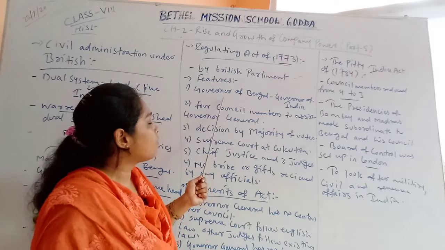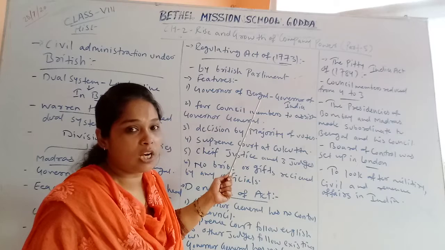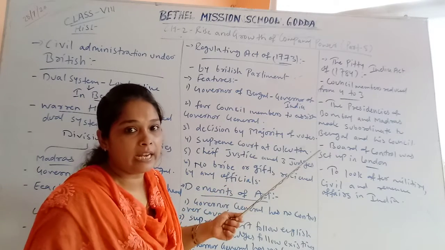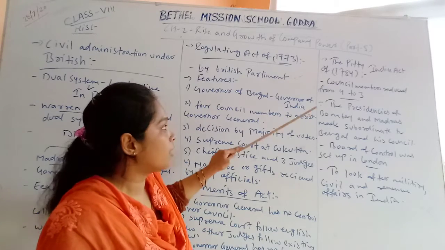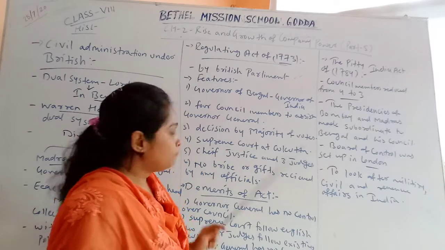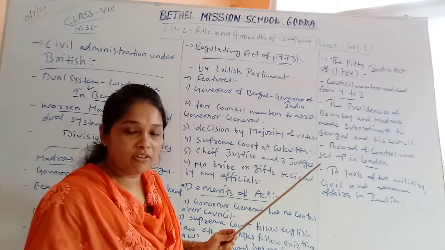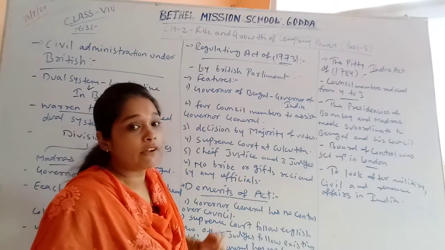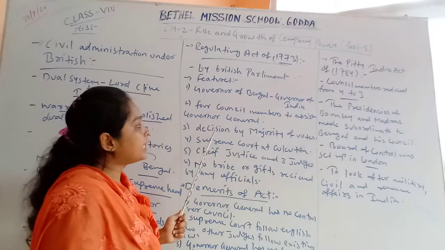According to this act, the Governor of Bengal is the Governor General of India. That means the Governor General of Bengal has supreme authority in all the presidencies all over India, because as he becomes the Governor General of Bengal, he becomes the Governor General of India. Then after that, four council members are there. They make one council which has four members, and they assist the Governor General of India to maintain an administrative system. Thirdly, decisions.